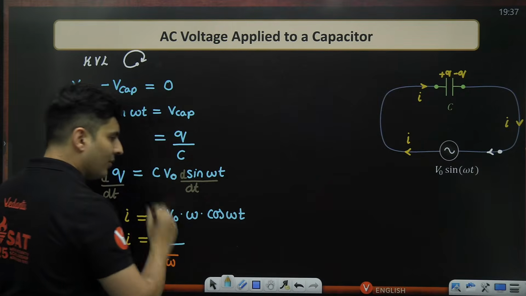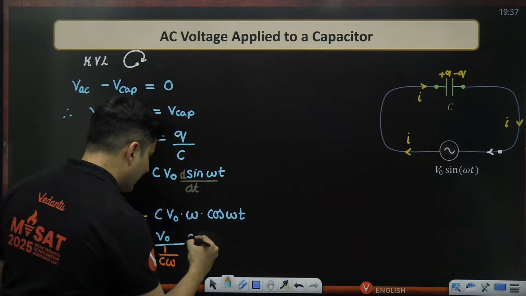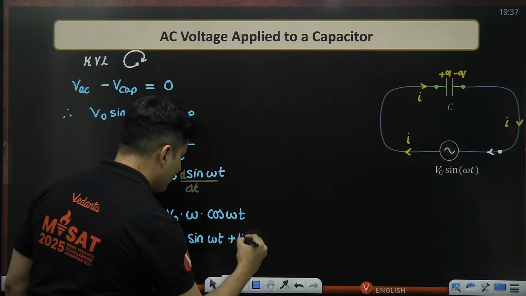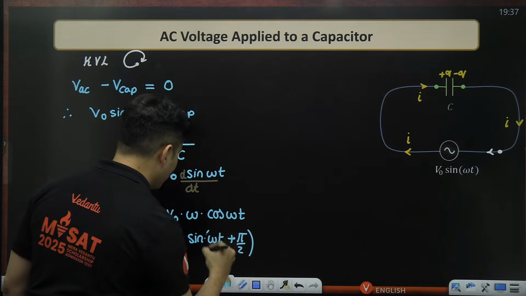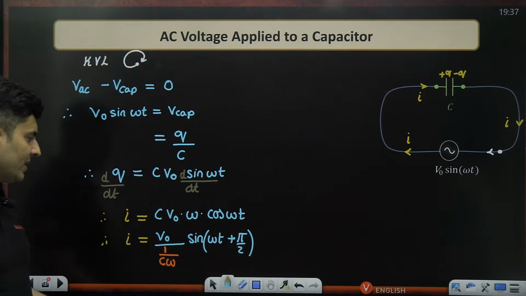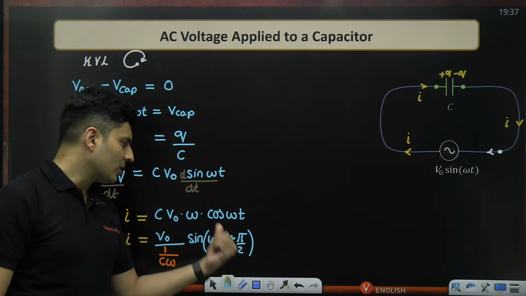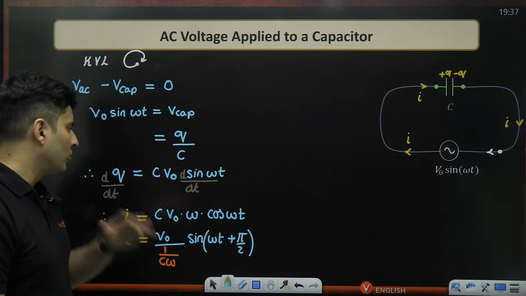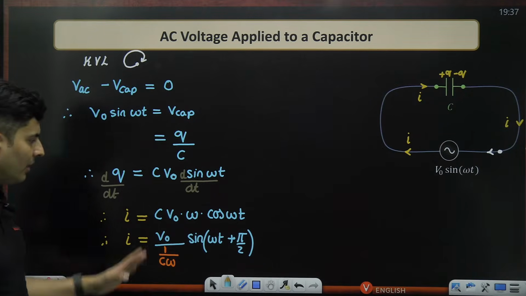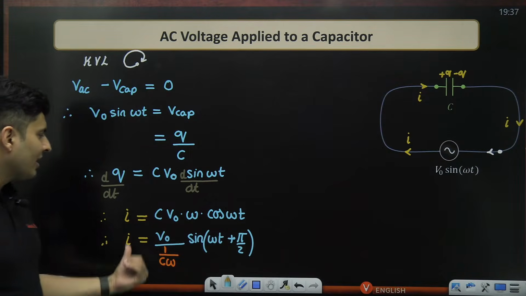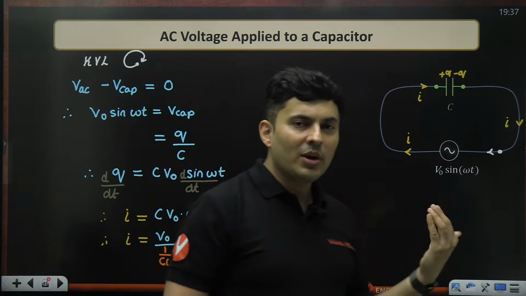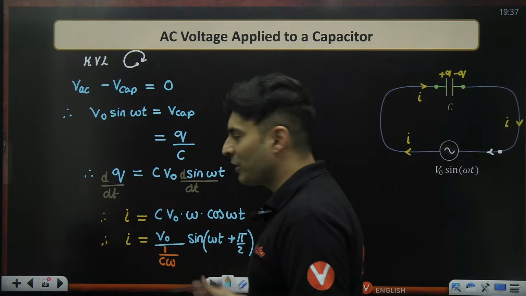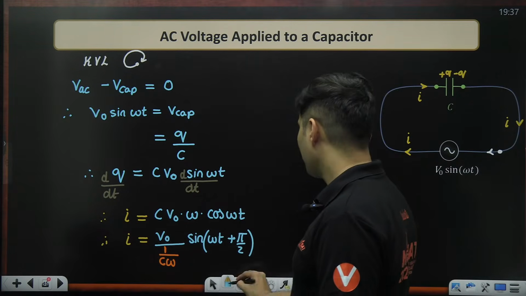And over here, instead of cos, I will write it as sine of omega t plus pi by 2. And sine in the second quadrant is positive, all silver teacups. So sine of omega t plus pi by 2 is still going to be cos omega t. Nothing wrong in it. Everyone fine? Okay. Now, what is this equation feeling like, and why have I done it in this manner?